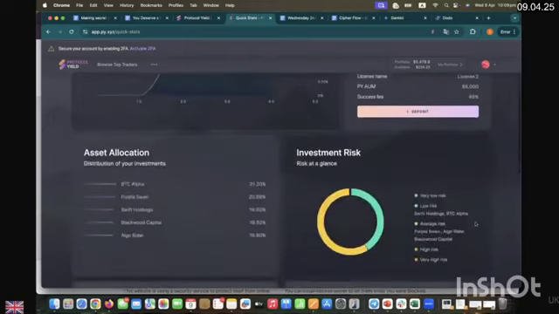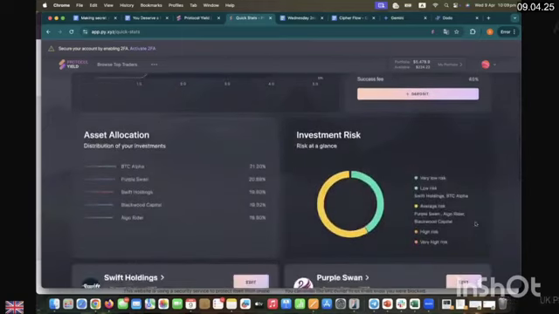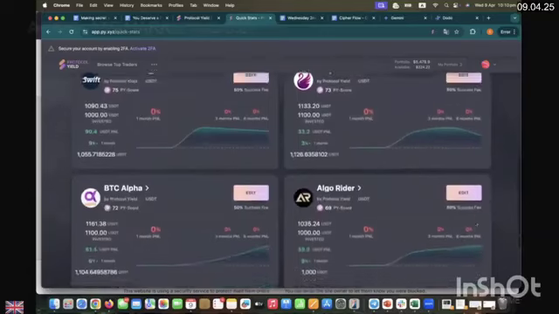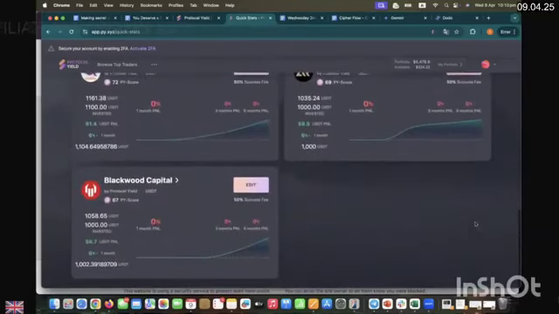Everything will be visible here. Then your investment risk. As an investor, how much money you have put in BTC Alpha, Purple Swan, Swift Holding, Blackwood Capital, according to their risk profile, your investment strategy and your risk portfolio is also here. And then all the allocations that you have in these services.